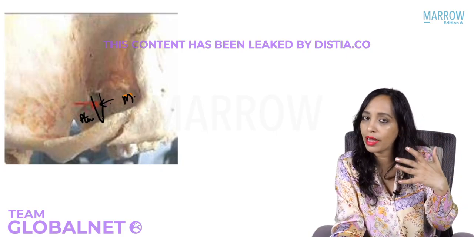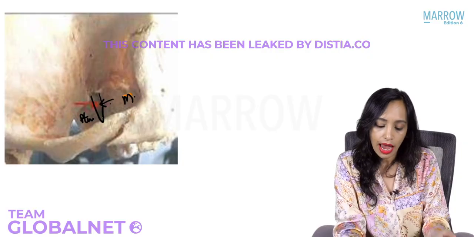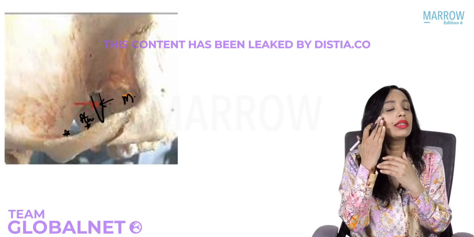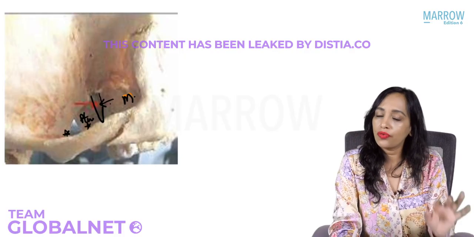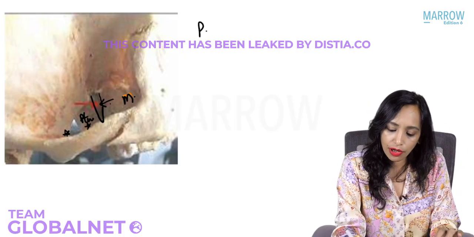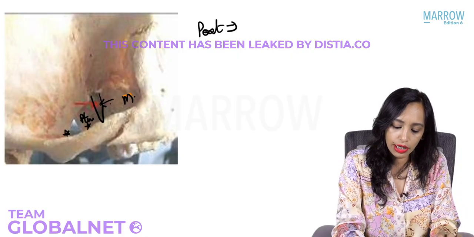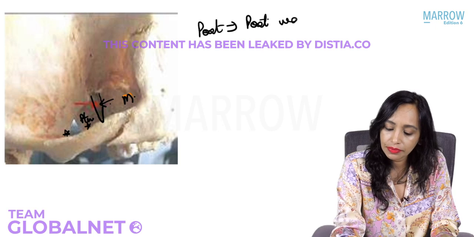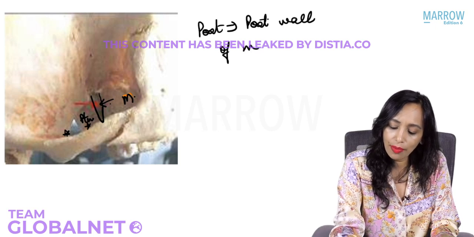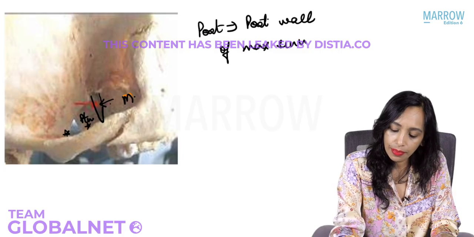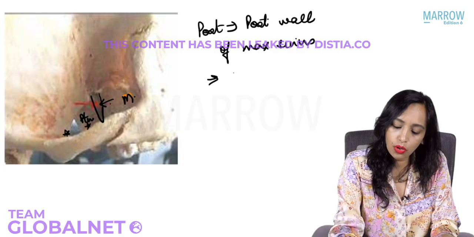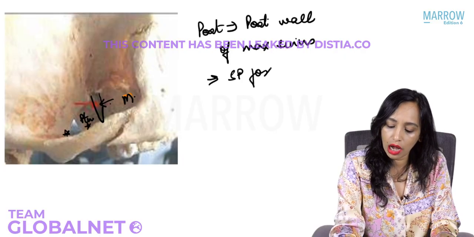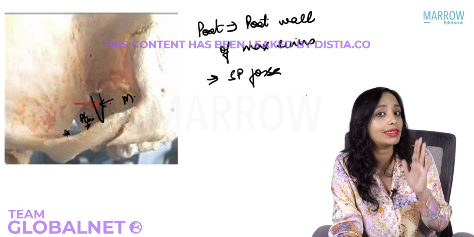And laterally, all this area is the infratemporal fossa. So when it goes posteriorly, only up till the posterior wall of the maxillary sinus, or posteriorly to the sphenopalatine or pterygopalatine fossa, only up till the fossa, that is stage 3.